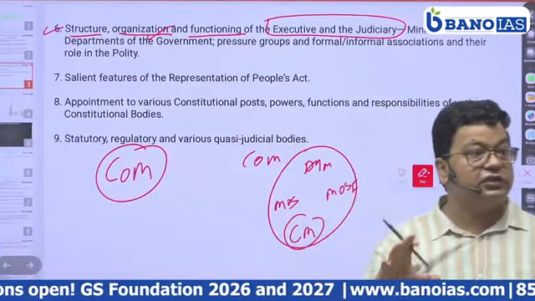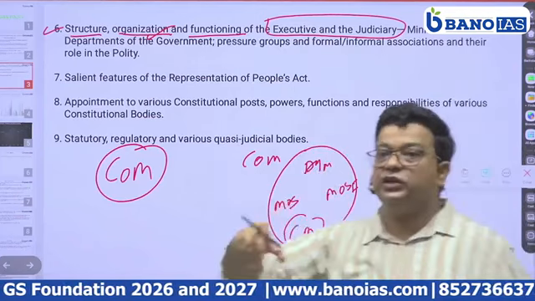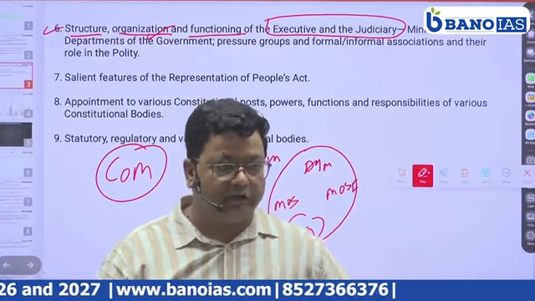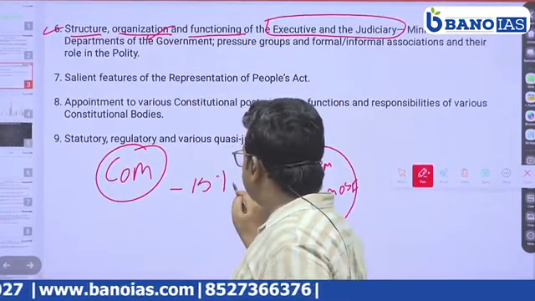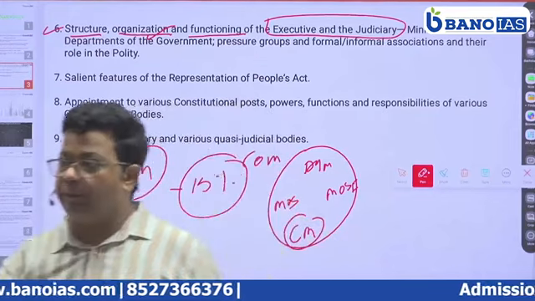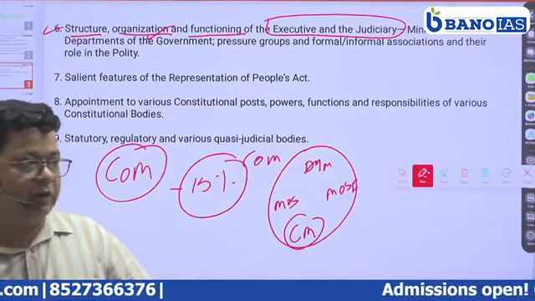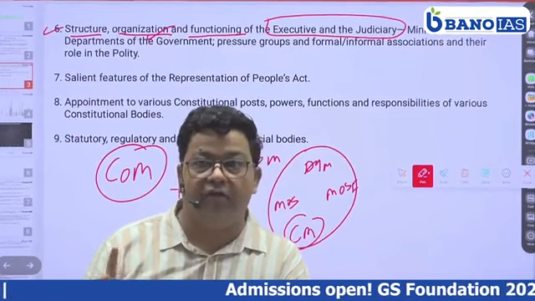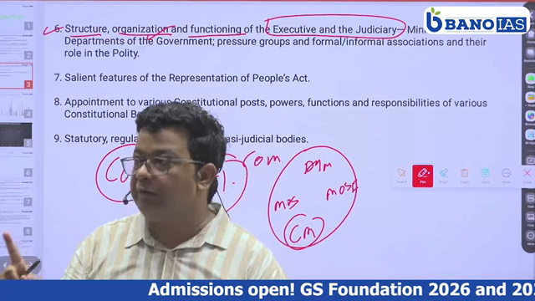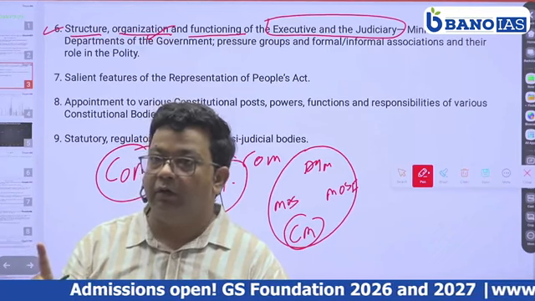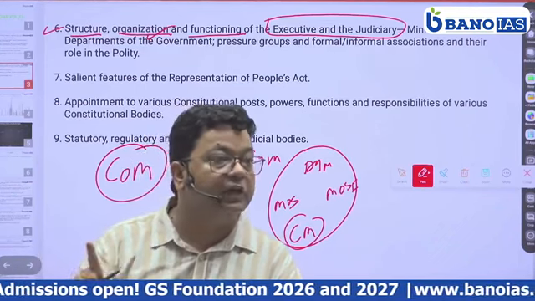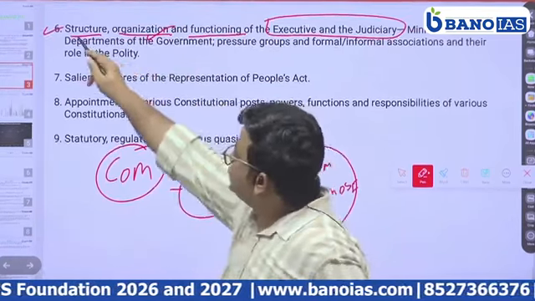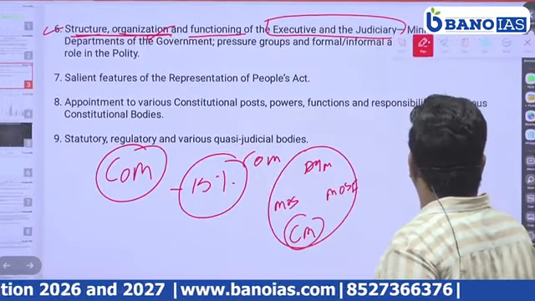What are their functions? How are they formed? What is the structure? What are the limitations imposed by the Constitution on the Council of Ministers? As we know, there is no minimum or maximum number prescribed by the Constitution. The Constitution only says that the Council of Ministers cannot be more than 15% of the total membership of the Lok Sabha. Clear? Now, the structure and organization of the judiciary.